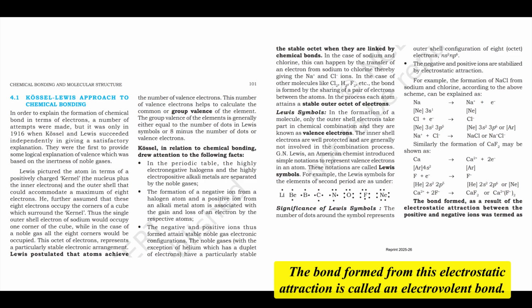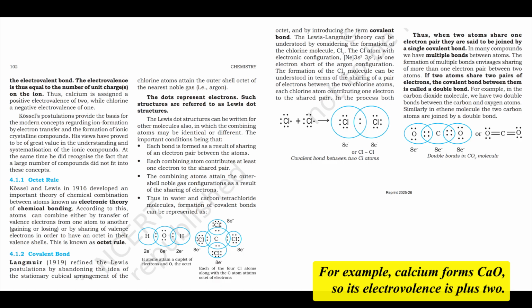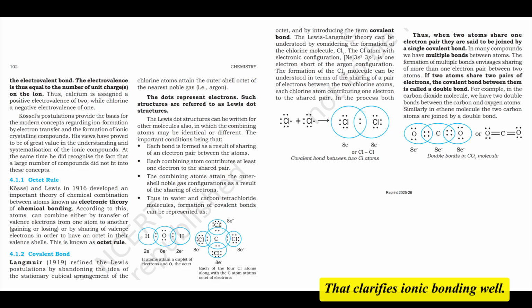The bond formed from this electrostatic attraction is called an electrovalent bond. And the electrovalence of an element is simply the number of unit charges on the ion it forms. For example, calcium forms Ca2+, so its electrovalence is +2. Chlorine forms Cl-, so its electrovalence is -1. That clarifies ionic bonding well. Now let's circle back to that octet rule. You said Lewis and Kössel developed it. Can you formally define it?